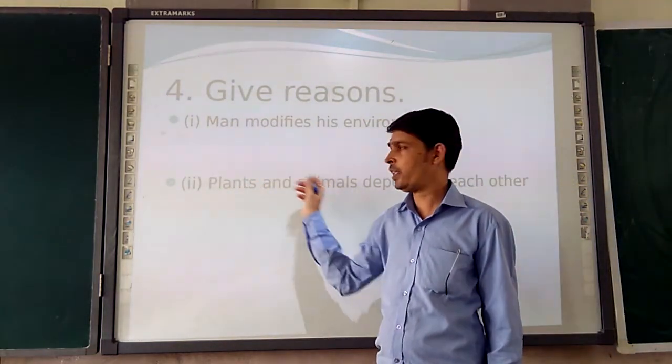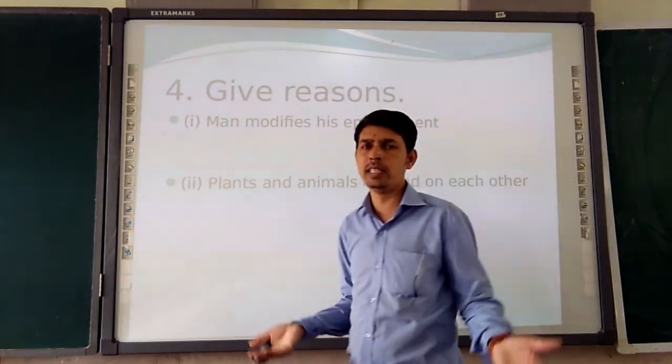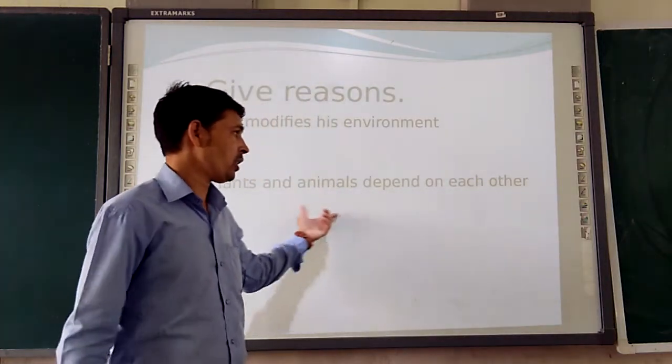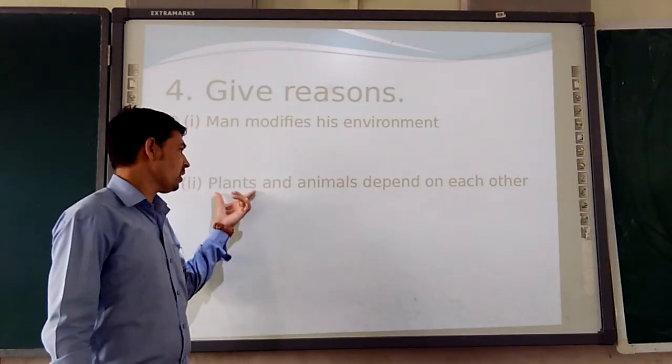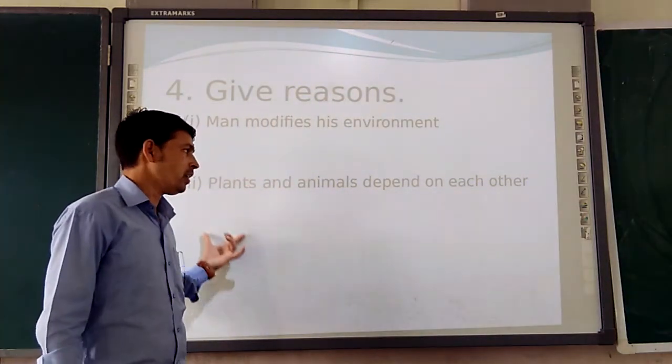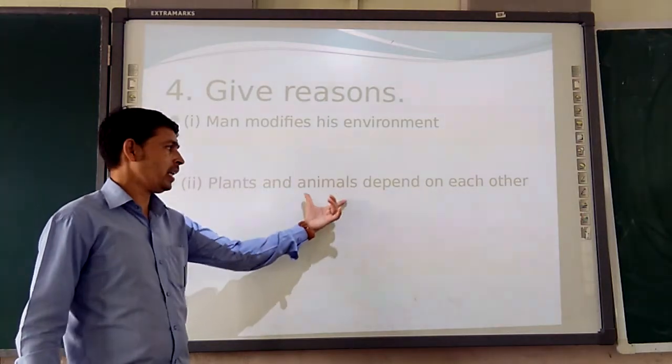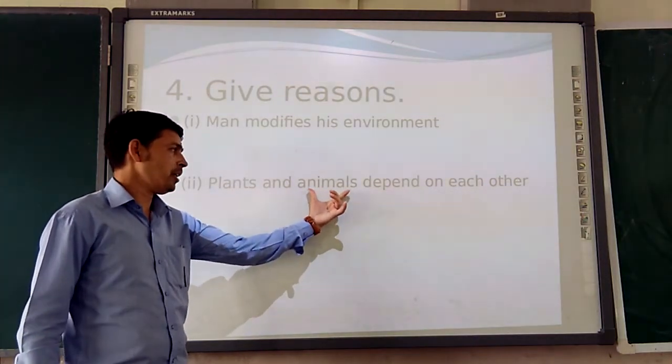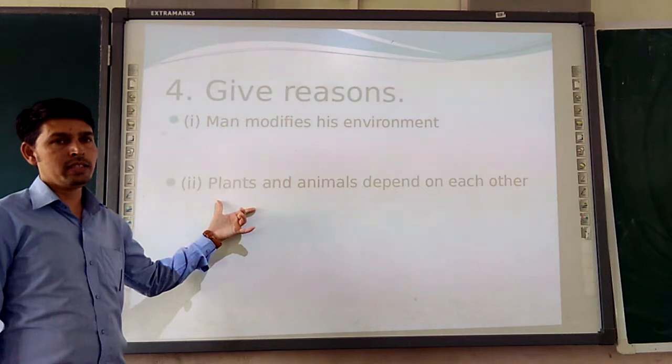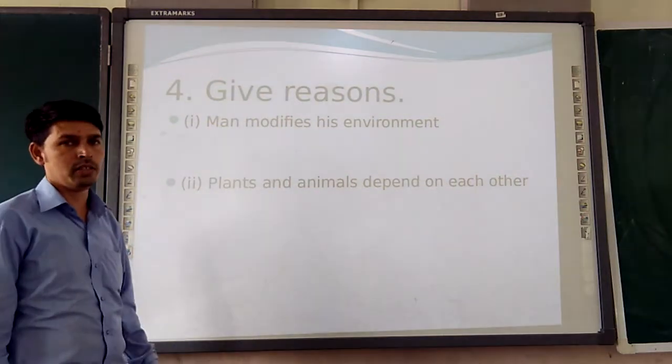There can be many reasons, but for this topic you have to write that oxygen is given by the plants to the animals, and animals release carbon dioxide that is absorbed by the plants. That's dependence on each other.